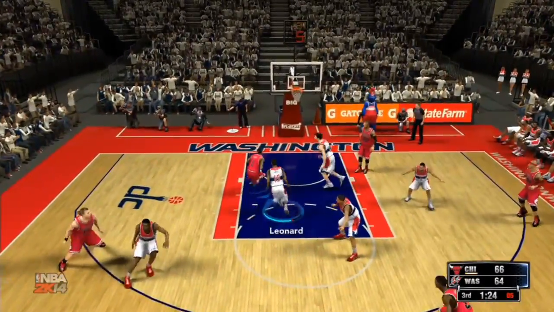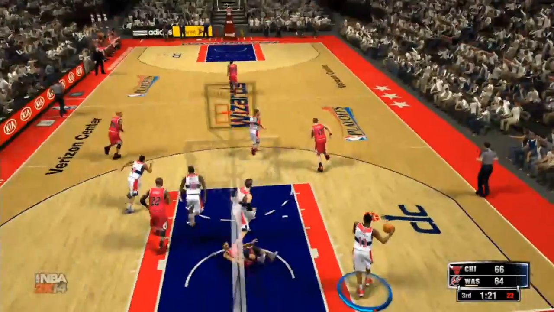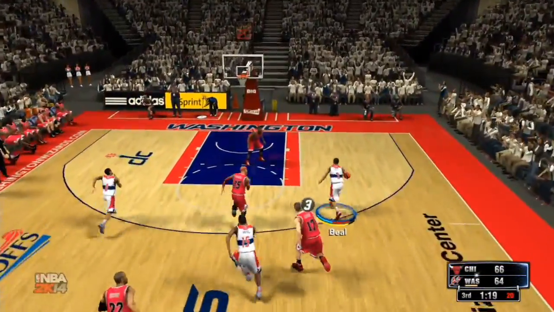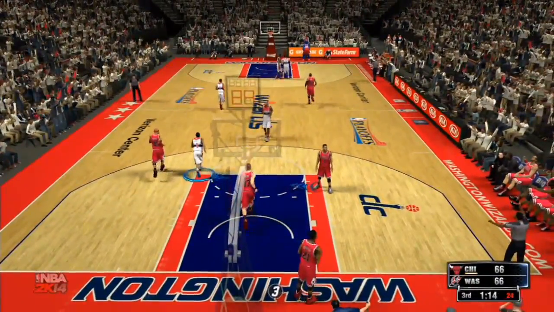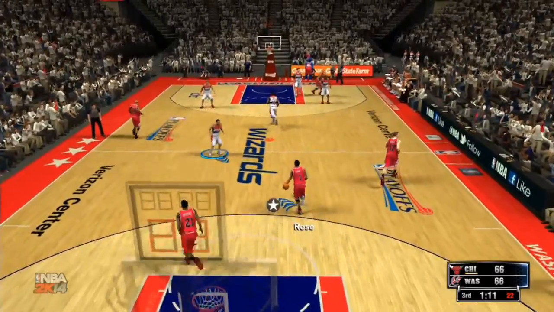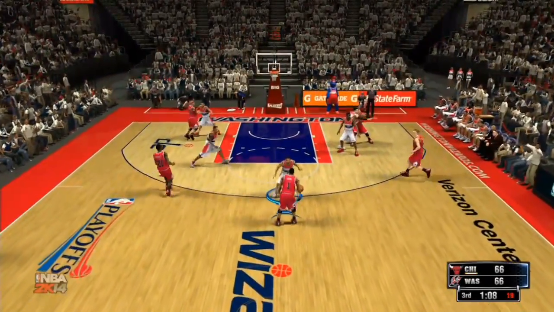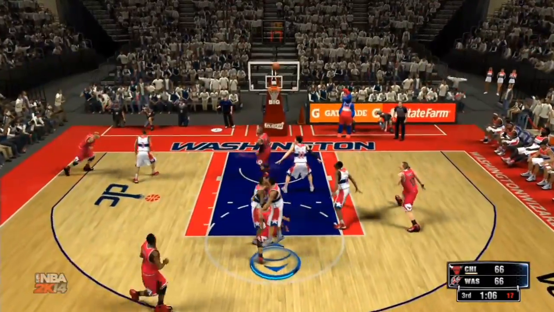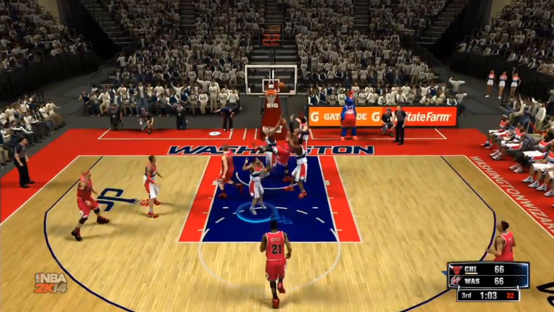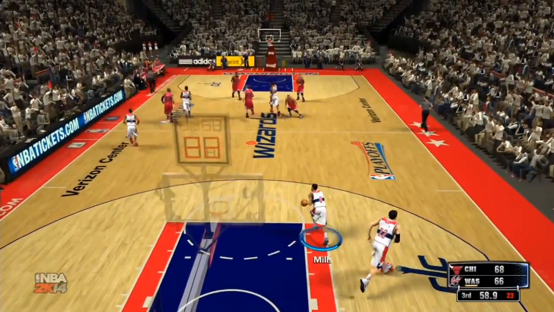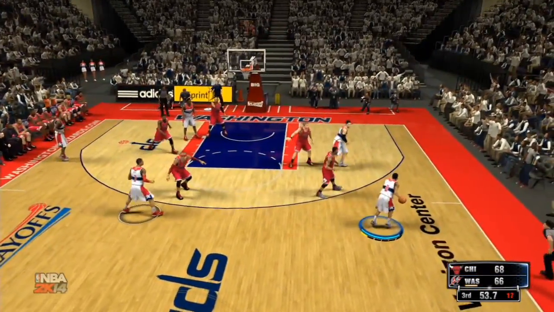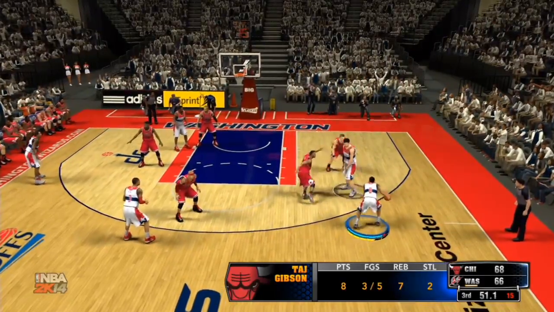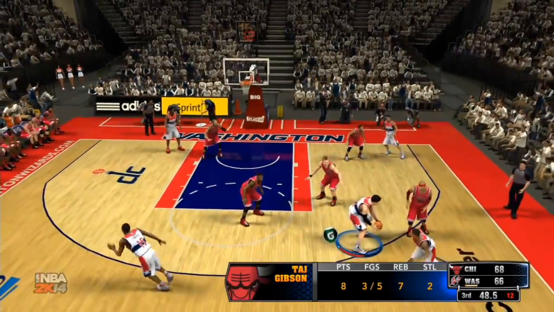And now Chicago destroying Washington here late in the third, but they get blocked. Wall up to Beal. Inside. Mills lays it up and in. Patty Mills has been great on the fast break here tonight. There's still hope here in Washington as Rose lays one up. Can't make it. Carter rebounded, puts it in. Late in the third quarter here, Washington's hope of continuing their season and sending this series to Game 7 is dwindling.